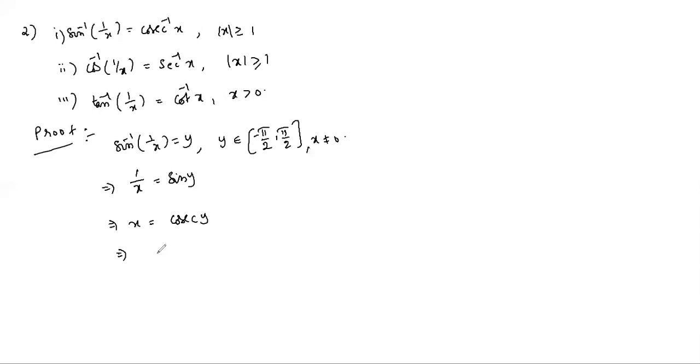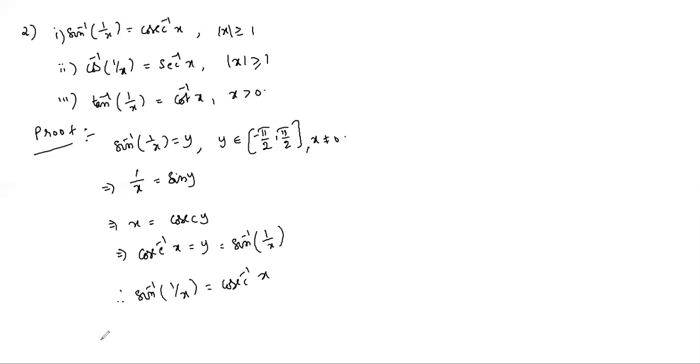So in this case, for this we can write cosecant inverse x equals y, as y belongs to −pi/2 to pi/2. And what is y? Sin inverse 1/x. So what we get: sin inverse 1/x equals cosecant inverse x, for x belonging to R minus (−1, 1).